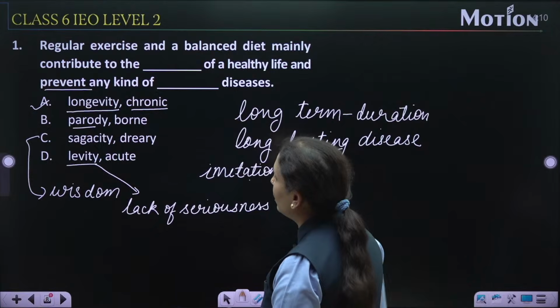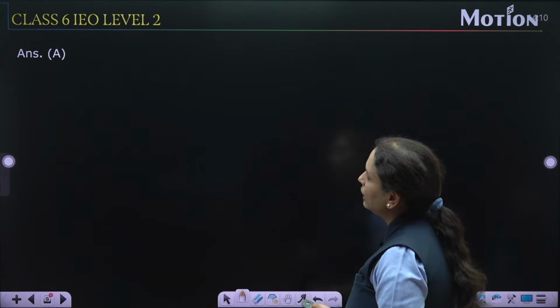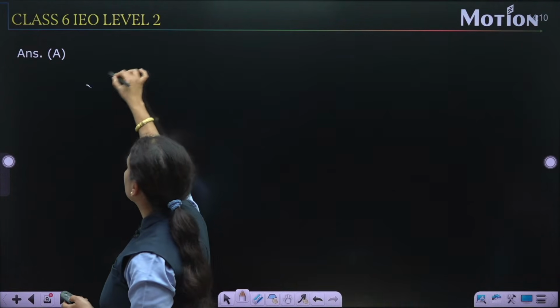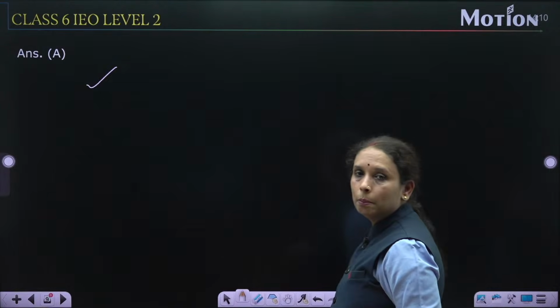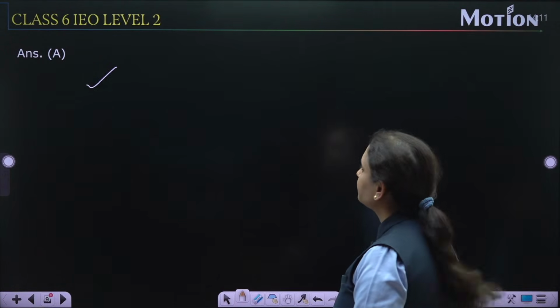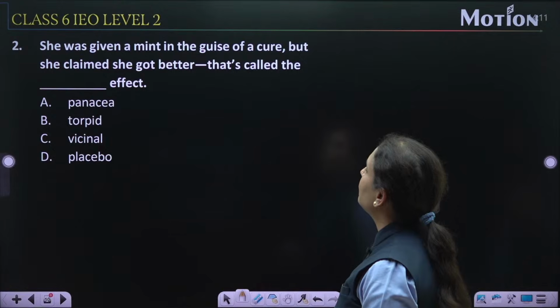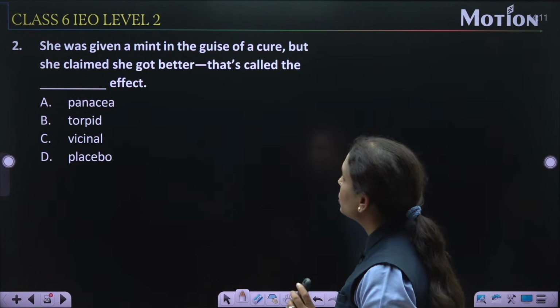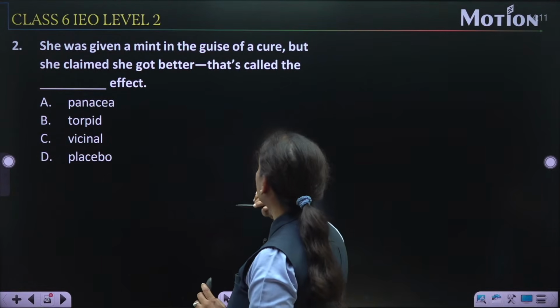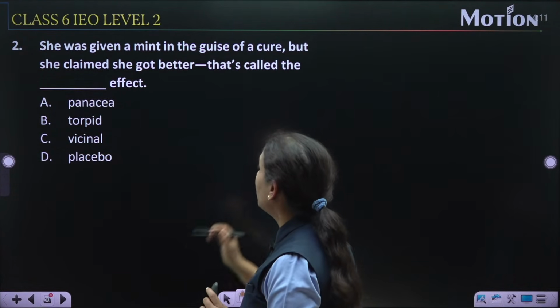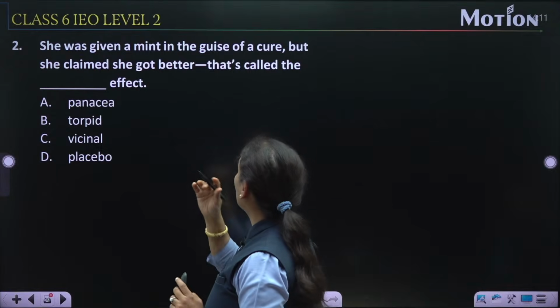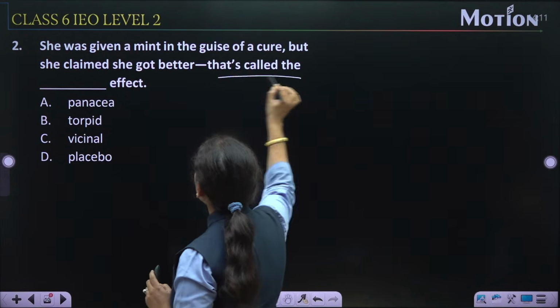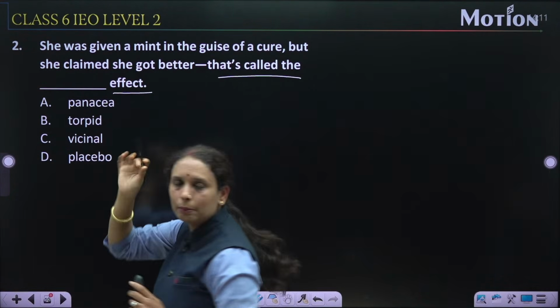So option number 1 is right. Let's check it down. Yes, A option is correct. Now move to the second one. She was given a mint in the guise of cure, but she claimed she got better. That's called the effect. Now here in this question, he talks about that effect.